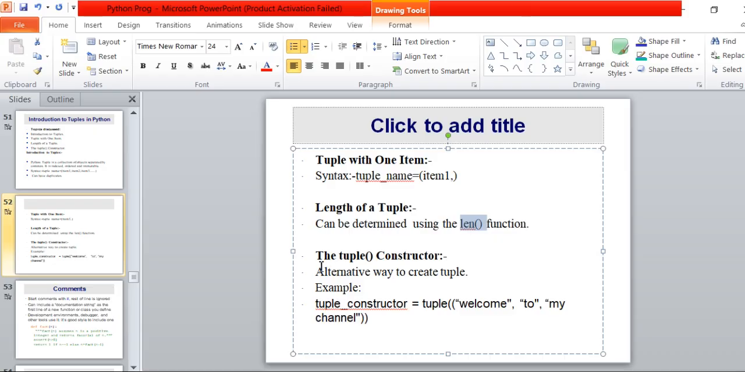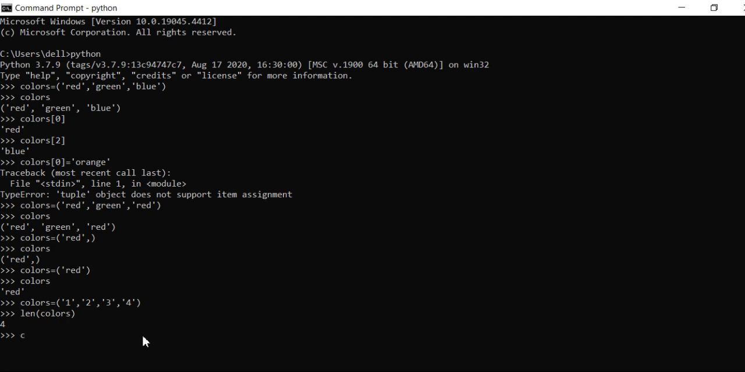Now the last topic is the tuple constructor. It is an alternative way to create a tuple. The syntax of the tuple constructor is: tuple name, assignment operator, then write tuple here. Under these round brackets we have to specify data elements. The only difference is that we have to specify round brackets twice. Let's understand with the help of an example.